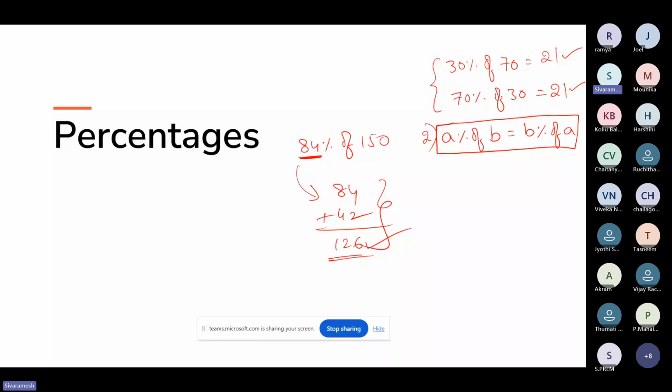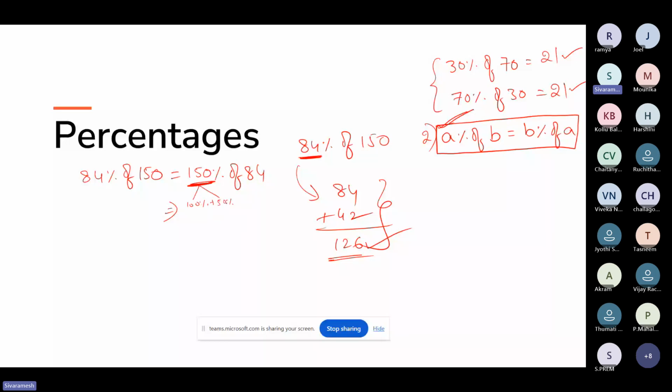Now when somebody asks what is 84% of 150, if I'm not comfortable with this, I can rewrite this question as 150% of 84. Both are the same, correct? According to this second shortcut, A percentage of B is equal to B percentage of A. We already understood that. So I can rewrite this statement as 150% of 84. That's it, done. We already know what 150% means: we have 100% plus 50%.